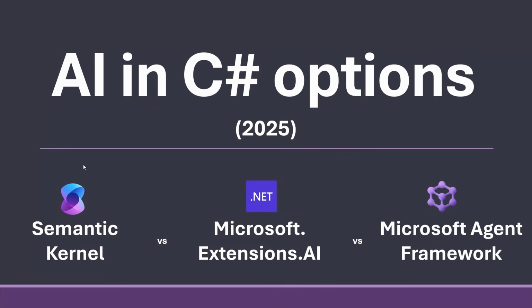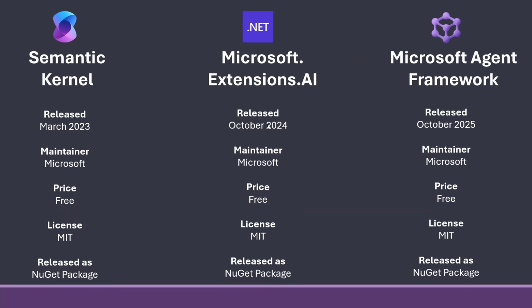Hi, and welcome to this AI in C# video, where we'll be covering the different options you have to use LLMs in C# in 2025. So we'll be covering Semantic Kernel, Microsoft Extensions AI, and the newest addition, Microsoft Agent Framework. So let's quickly have a look at the three.